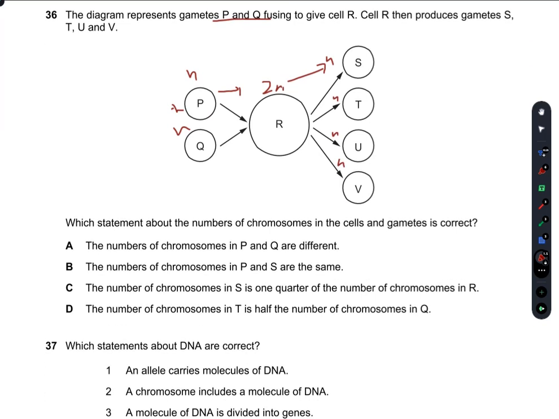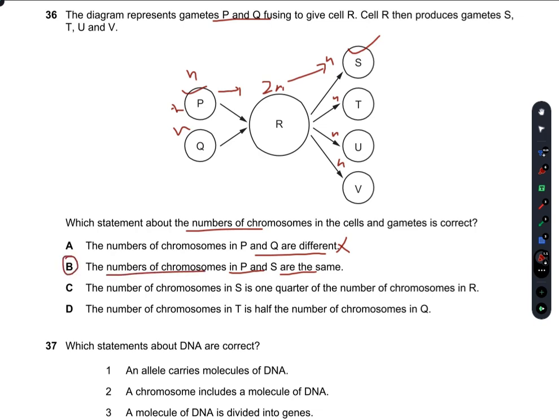Which statements about the numbers of chromosomes in the cells and gametes is correct? The number of chromosomes in P and Q are different. No, they both are gametes, so the number of chromosomes should be same. The number of chromosomes in P and S are the same. So P is a gamete and S is also a gamete, so the number of chromosomes is same.